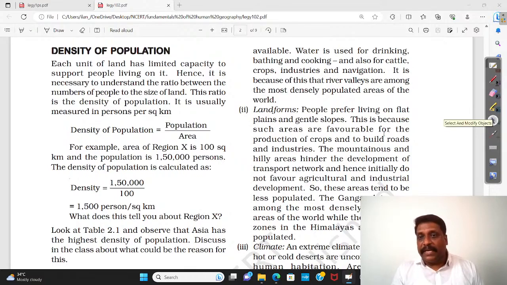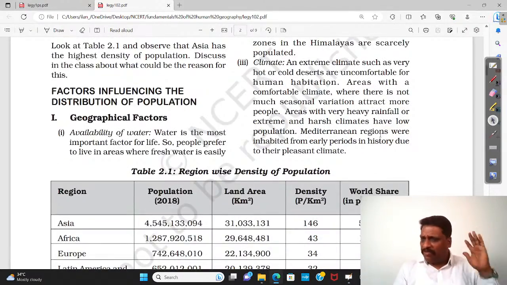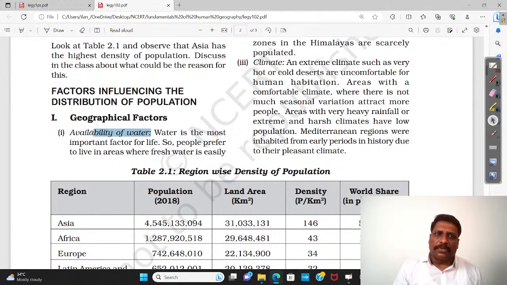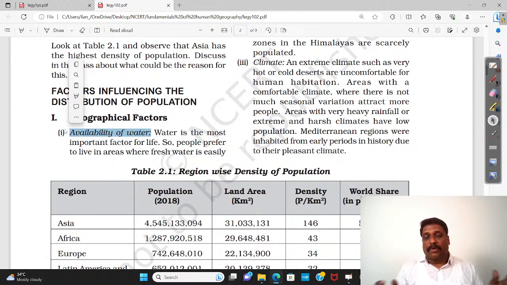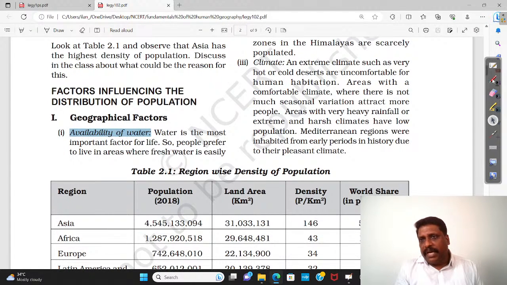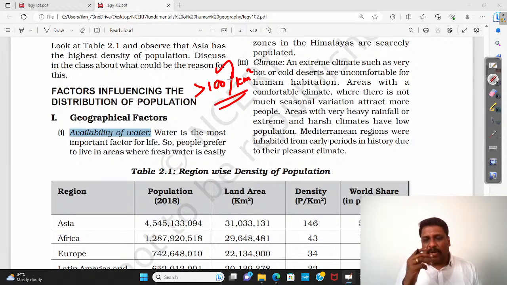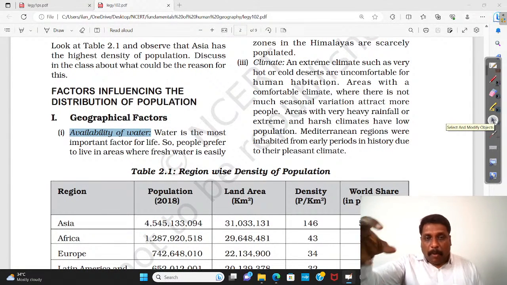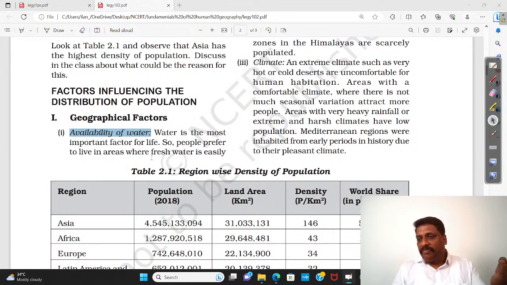Now, if you ask me what determines the density of population, there are plenty of factors. Number one, my dear friends, availability of water. For example, when I talk about distribution, in a few places population is very thick. Normally, wherever we have more than 100 people living per square kilometer of an area, we call them ecumene. I can say it is densely populated. Now, what makes that difference? Why is the population more in a few places and less in others? N number of factors are there. Number one is availability of water.